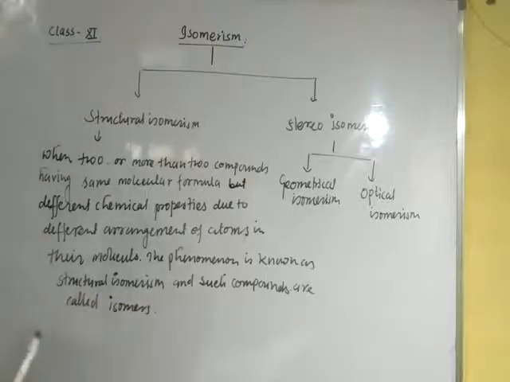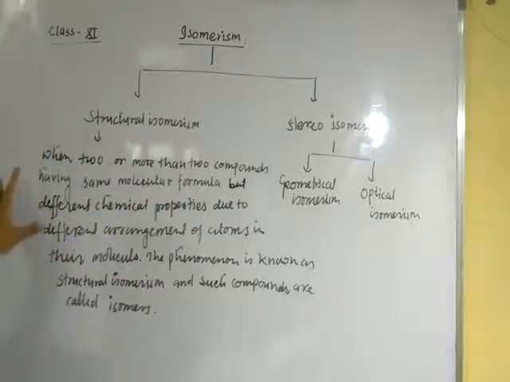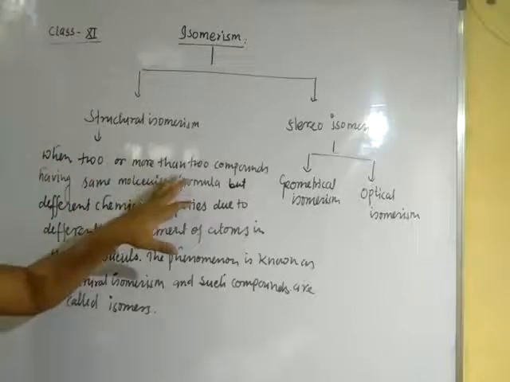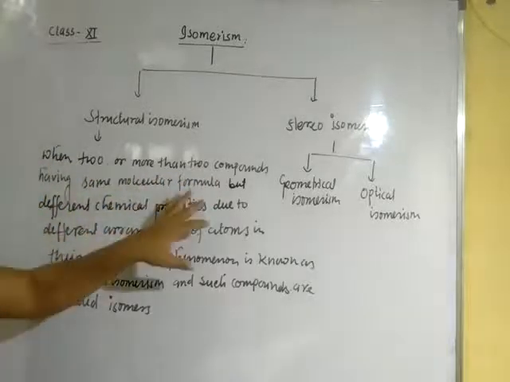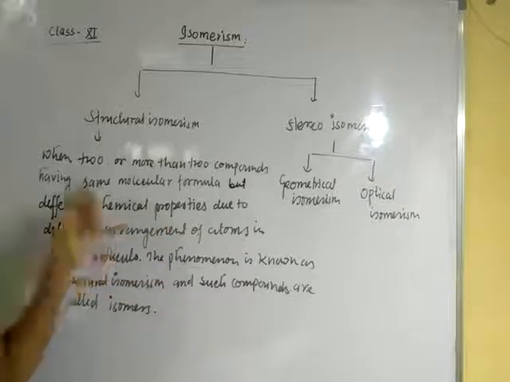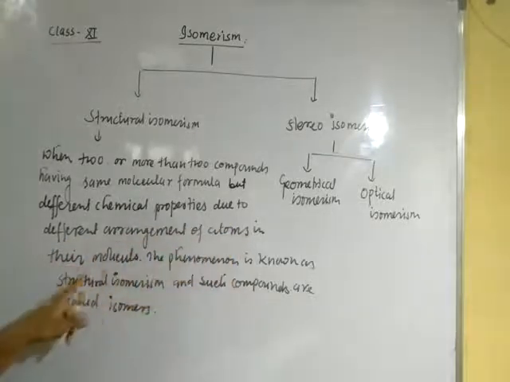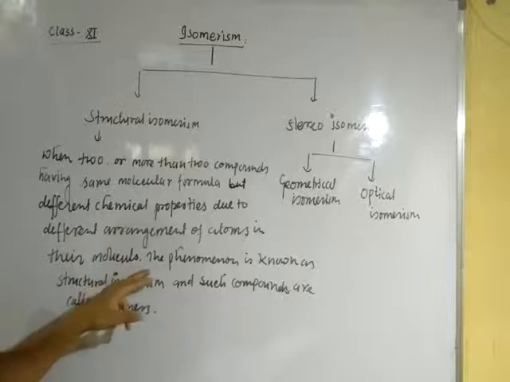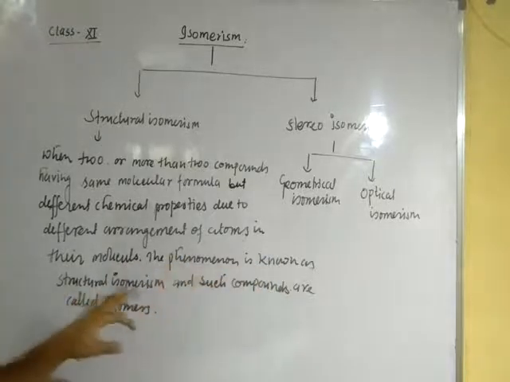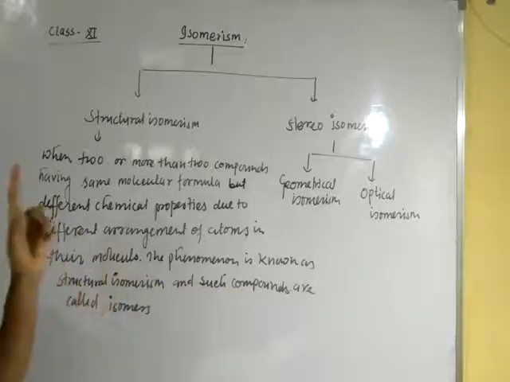Okay, dear student, very important definition, and you will have to remember it. Structural isomeres: when two or more than two compounds have the same molecular formula but different chemical properties due to the different arrangement of atoms in their molecule. Very simple definition. The phenomenon is known as structural isomeres, and such compounds are called isomers.